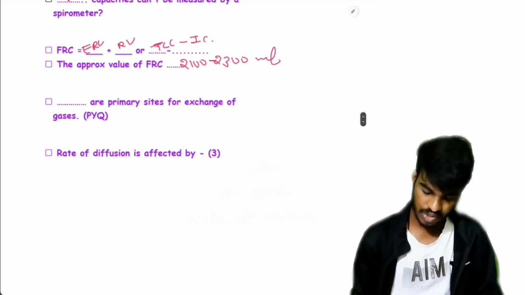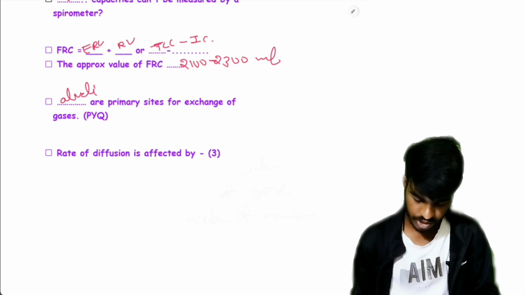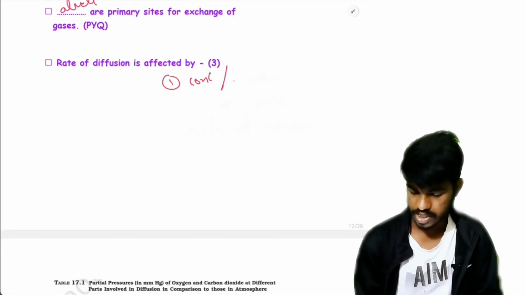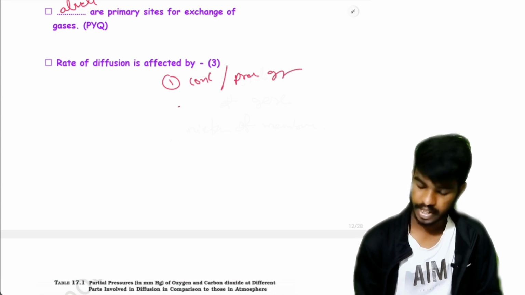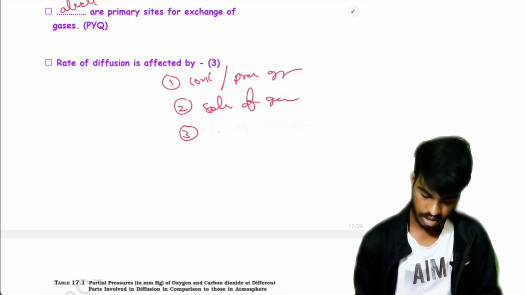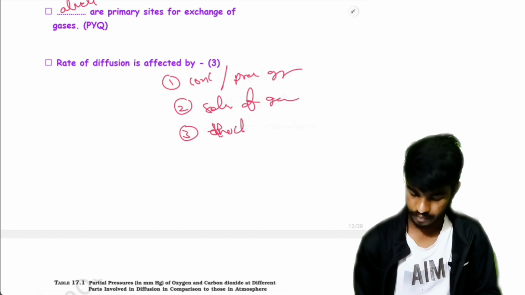Alveoli are primary sites for exchange of gases. Rate of diffusion is affected by, first, concentration or pressure gradient, next, solubility of gases, third, thickness of membrane.